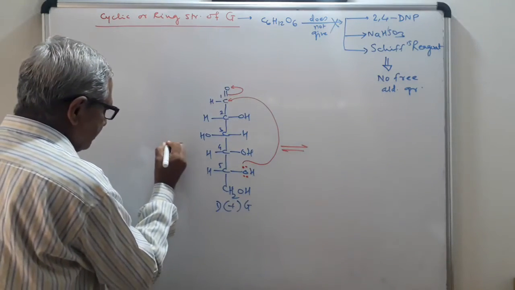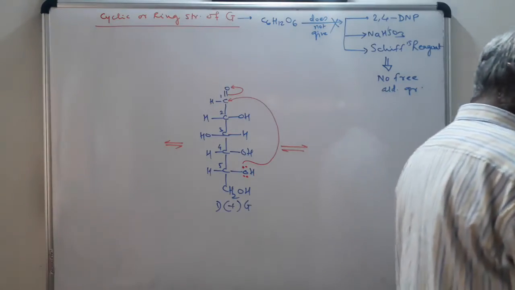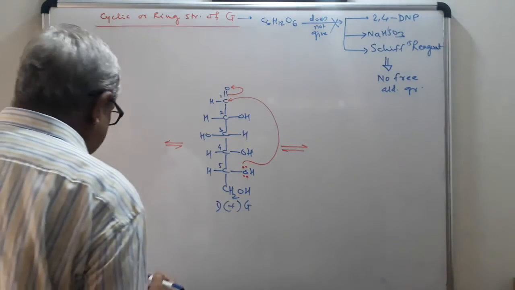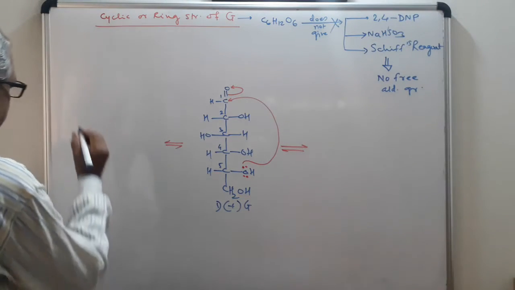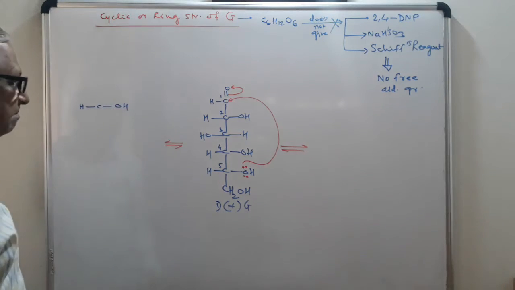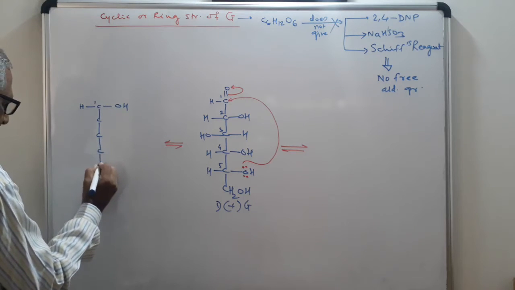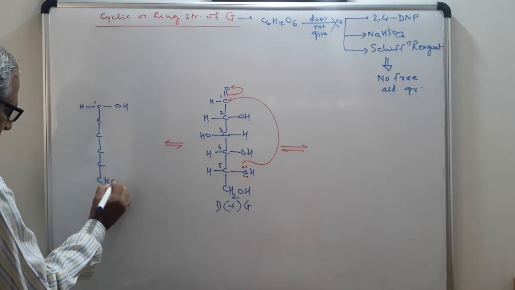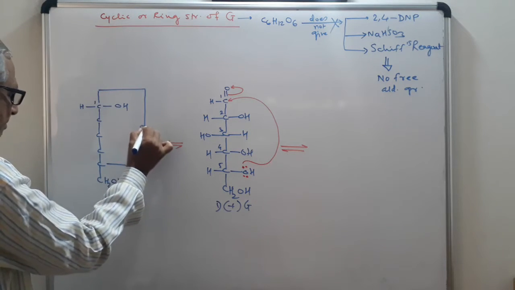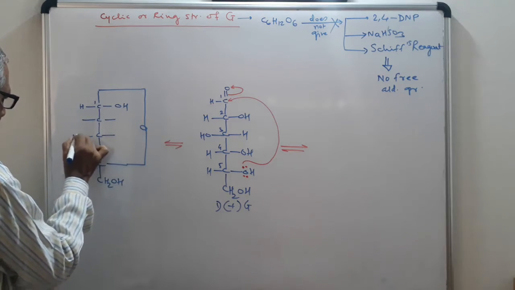I will explain those two possibilities here. Now see the first possibility: HCOH, this is your carbon number 1, 2, 3, 4, 5 and 6, CH2OH. There is a formation of the ring between these two. Carbon number 3, OH group on the left hand side.